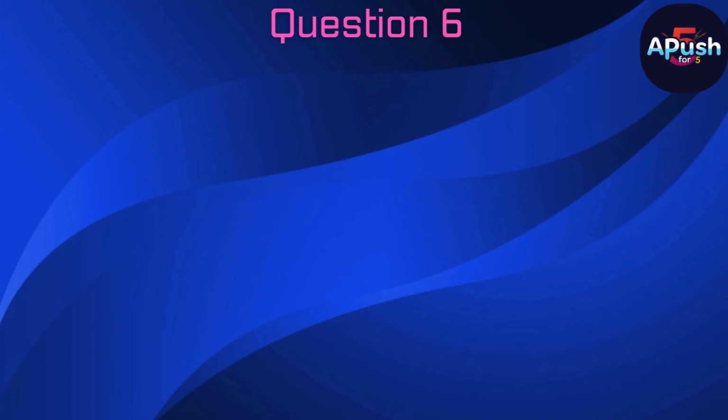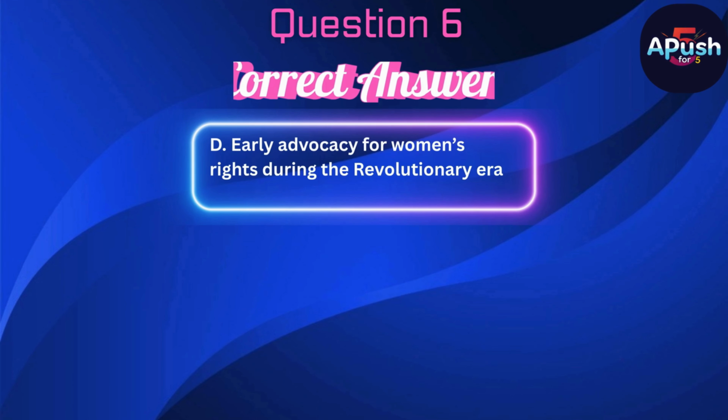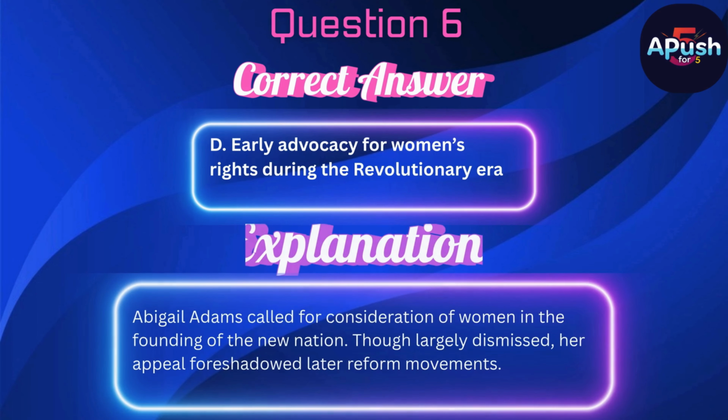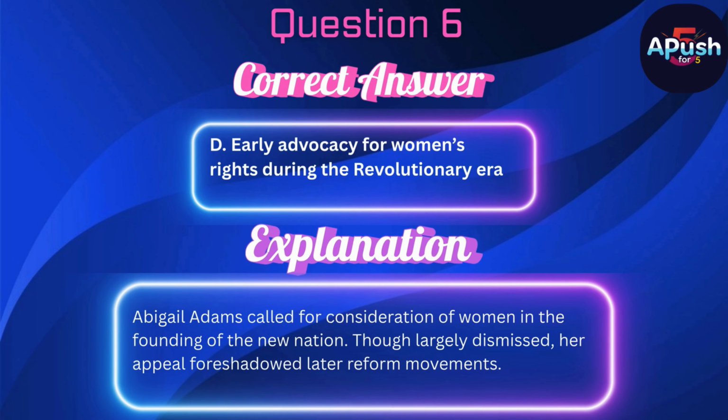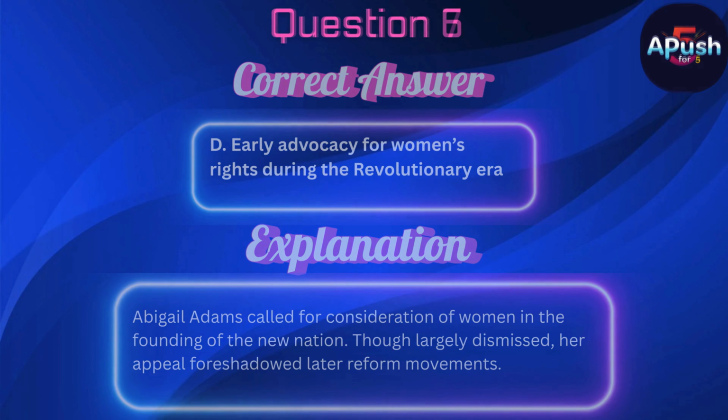The correct answer is D. Early advocacy for women's rights during the Revolutionary era. Abigail Adams called for consideration of women in the founding of the new nation. Though largely dismissed, her appeal foreshadowed later reform movements.